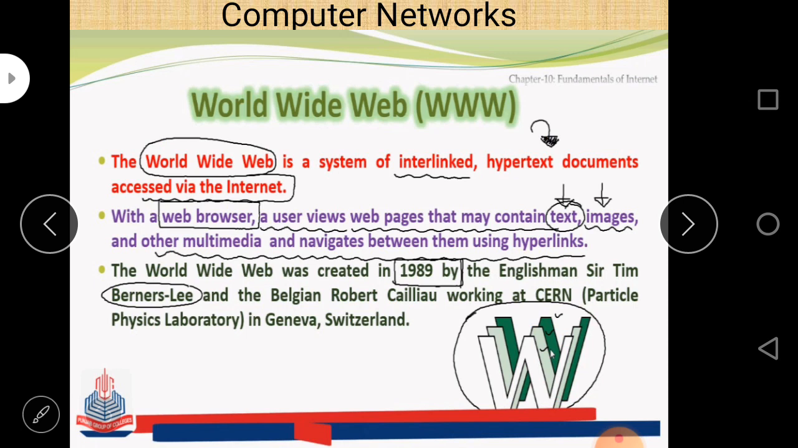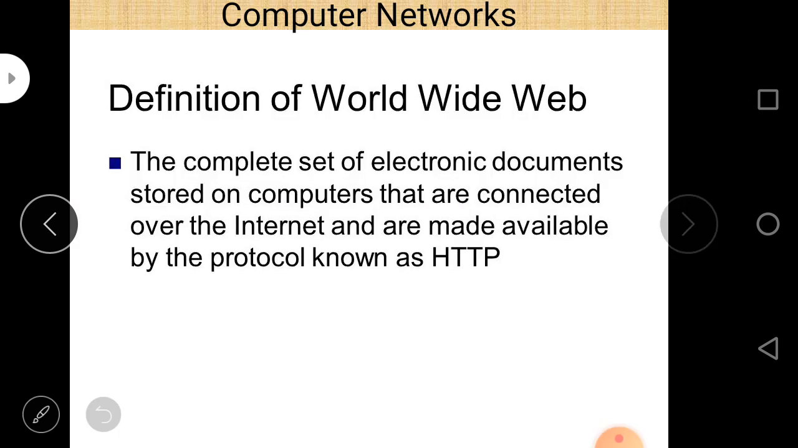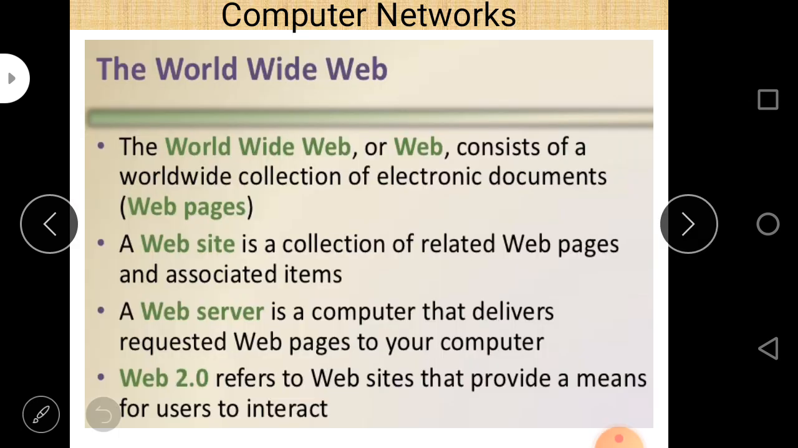Next is World Wide Web. World Wide Web is a system of interlinked hypertext documents accessed via the internet. Next is a website. It is a collection of related web pages. Web server, it is a computer that delivers requested web pages to your computer. Web 2.0 refers to websites that provide a means for the user to interact.